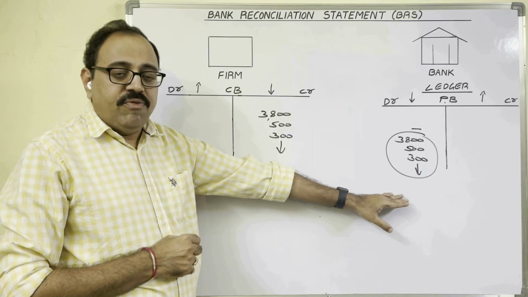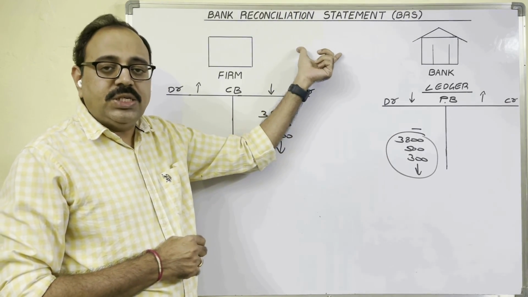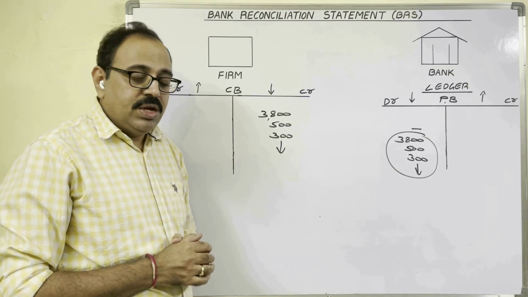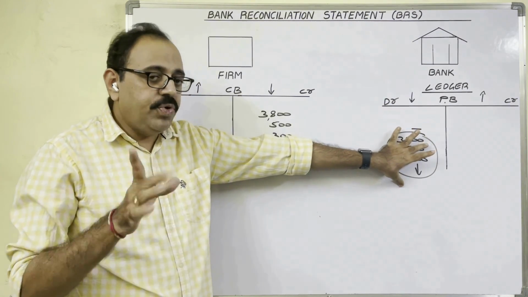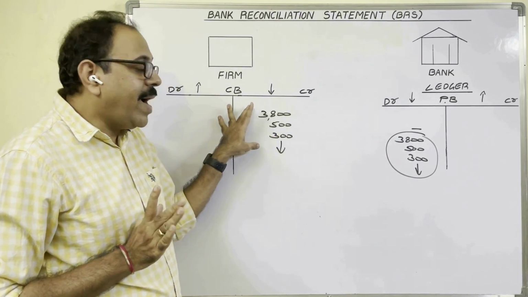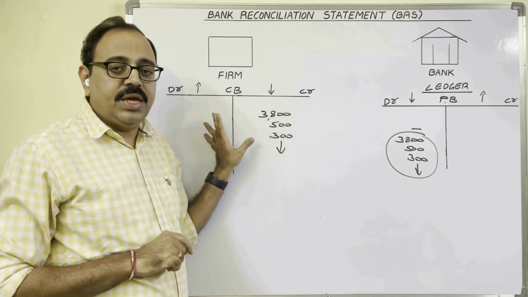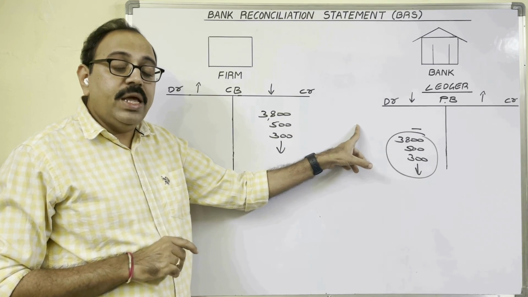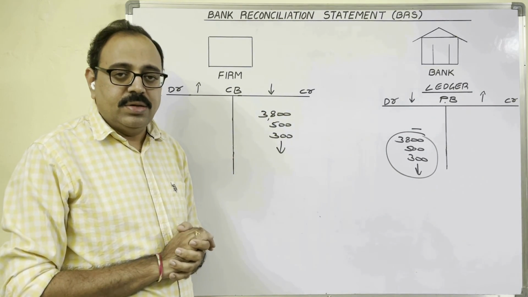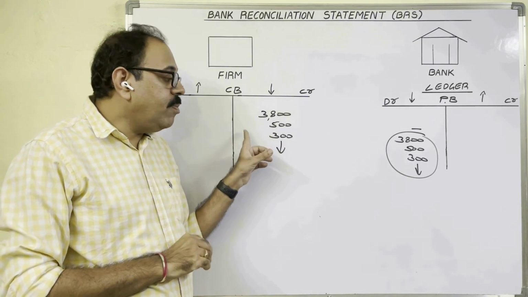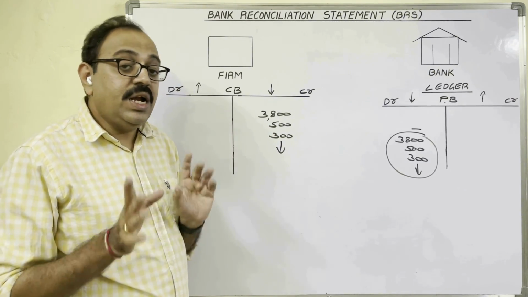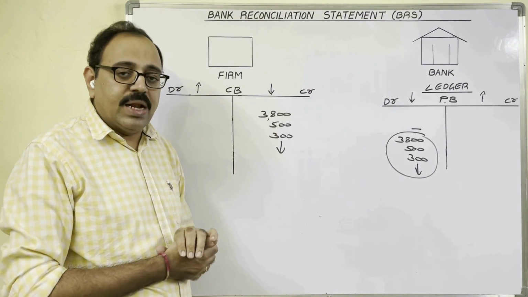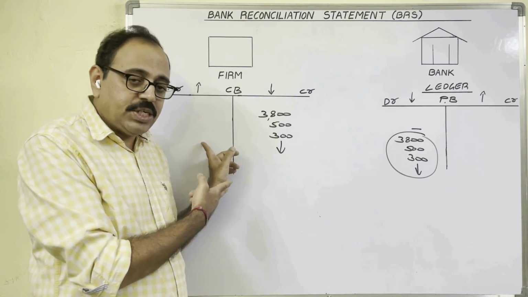The reason is, we are not preparing BRS to rectify the mistakes. The BRS aim is, if you start with one book's bank balance, the other book's balance should come. Then the meaning is, the reasons for disagreement are properly identified by the accountant. Whether the other book balance is coming or not, that we want to verify. Suppose you are starting BRS with the passbook balance. Then what is the other book? Cash book.